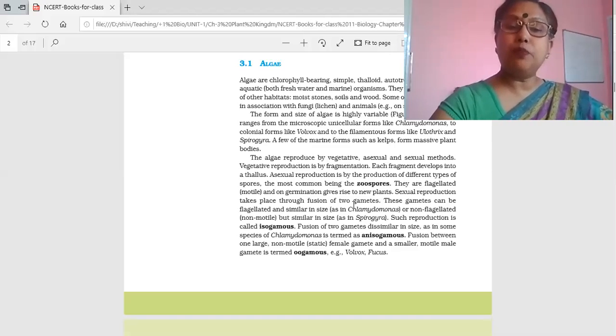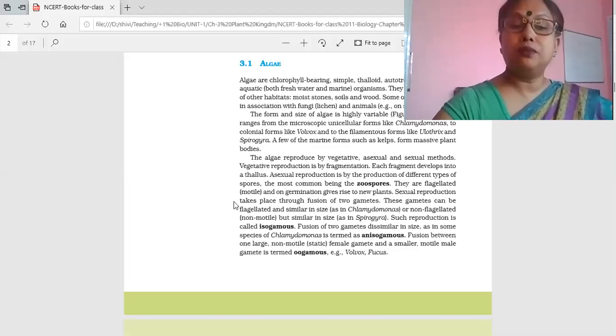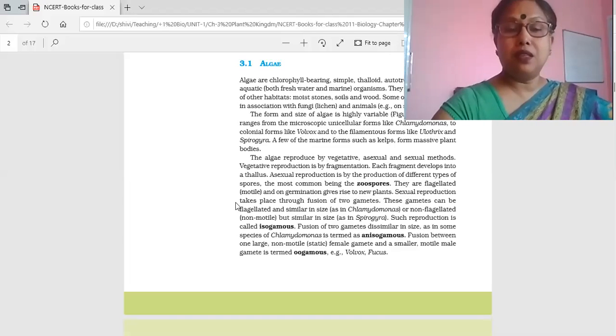If sexual reproduction occurs, then gamete formation occurs. As you know, the first step required in sexual reproduction is gamete formation. Now, on the basis of the types of gametes, there are three different types which may occur in algae. Isogamous: iso means similar, and gamous means gametes, when both gametes are similar.